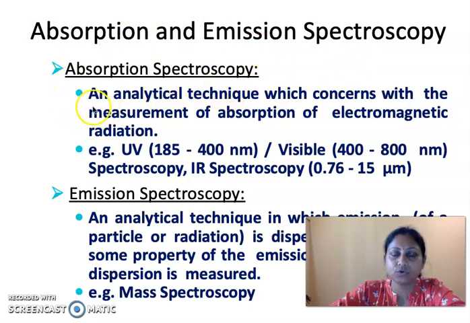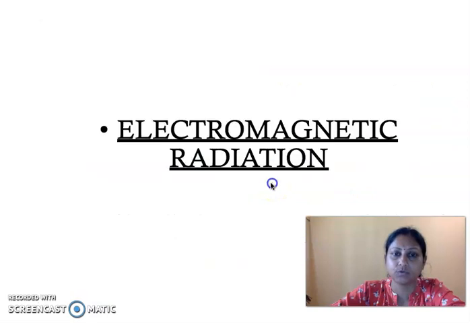Now, what is absorption spectroscopy? This is an analytical technique which concerns the measurement of the absorption of electromagnetic radiation. Examples are UV vis spectroscopy, IR spectroscopy, and NMR spectroscopy. And in the case of emission spectroscopy, it's an analytical technique in which the emission is dispersed according to some property of the emission and the amount of dispersion is measured. For example, mass spectroscopy. In your syllabus, this topic is not there, but the topics that are covered under the syllabus are UV vis spectroscopy, IR spectroscopy, and NMR spectroscopy.